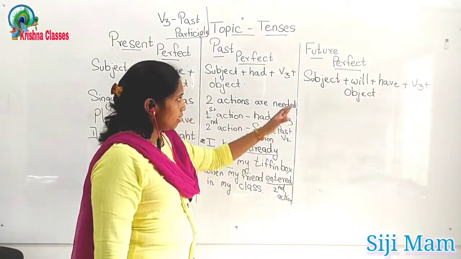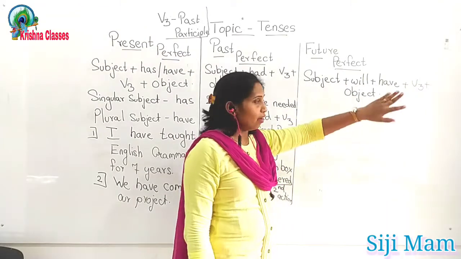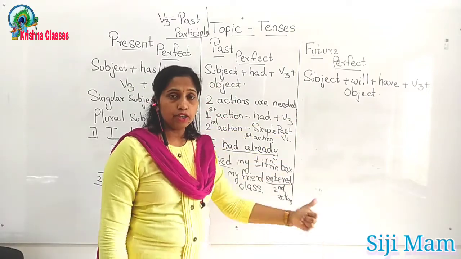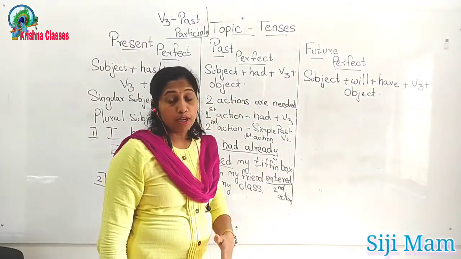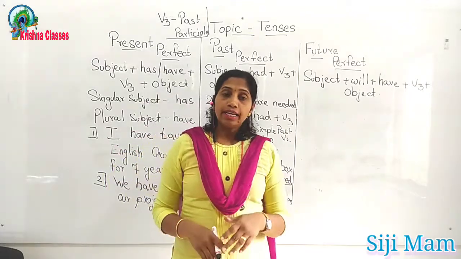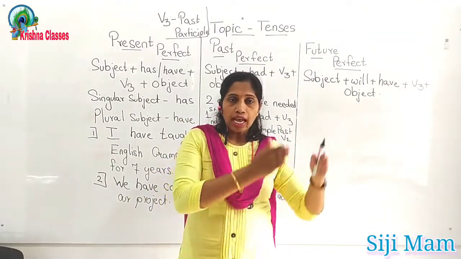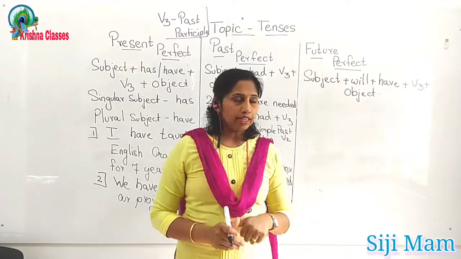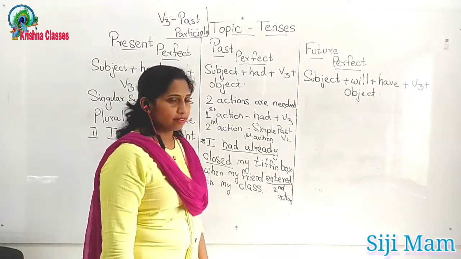Okay. Here, as it's a future tense, you have to use the auxiliary verb will. So: subject plus will plus have plus V3 plus object. As I told you, V3 is the past participle of the verb form. Okay, this you have to understand. In my next video, I will tell you the difference between V1, V2, V3 and V4. Right? So here, subject plus will plus have plus V3 plus object.